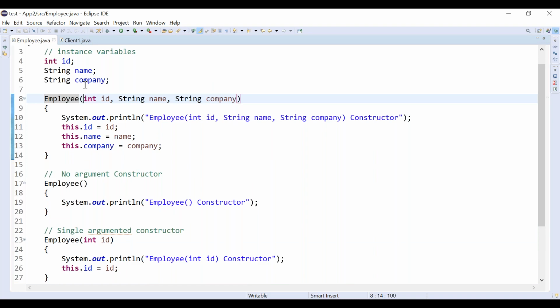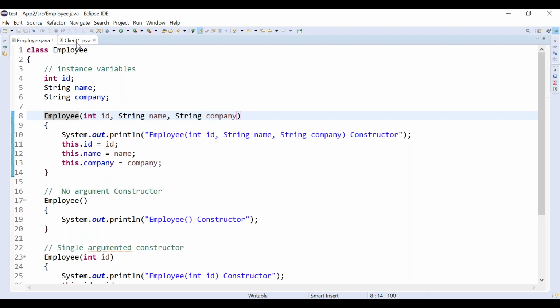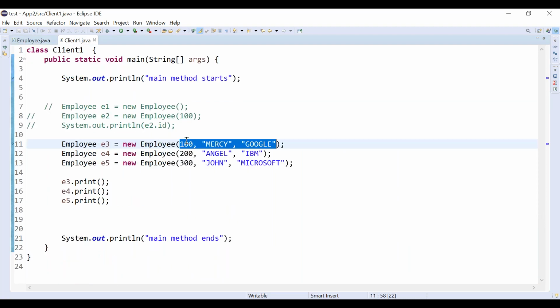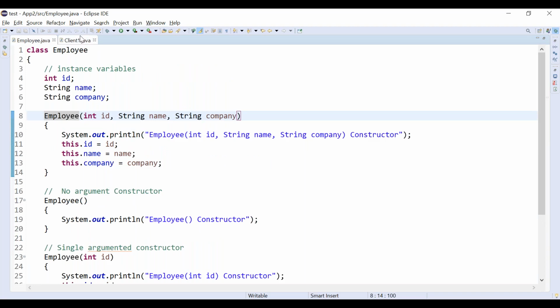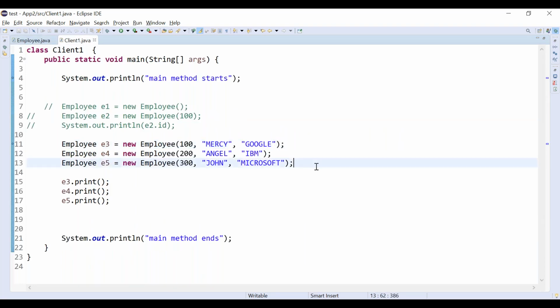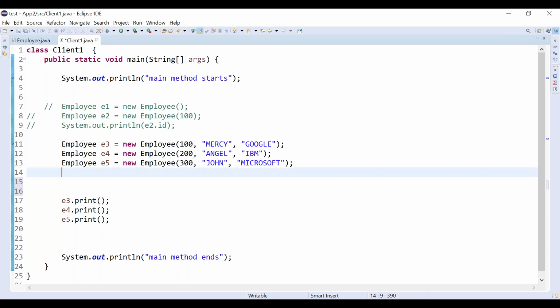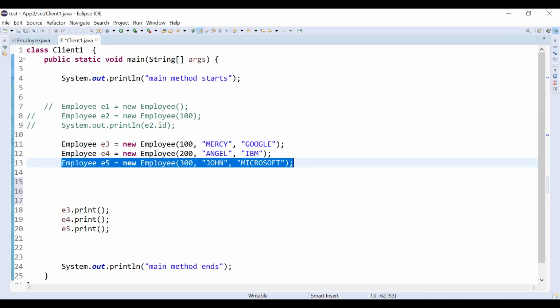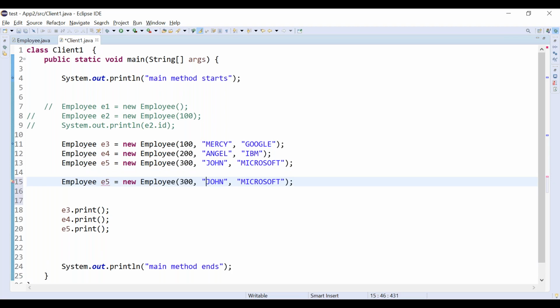Nothing is wrong. Suppose you are creating an object and at that time you don't know the company of the employee; you know only the id and name. Then what can we do? You can create a two-argument constructor. Now, before going to the next topic, I want to experiment with some more things. Listen carefully, I am creating one more object. In the fourth object, I don't know the company of the employee. I know only the name and id. I don't have the company details.